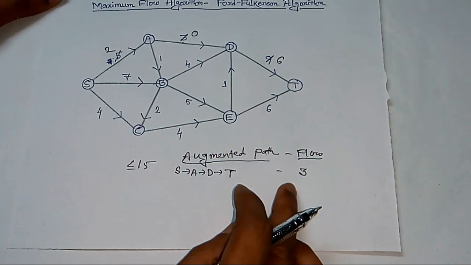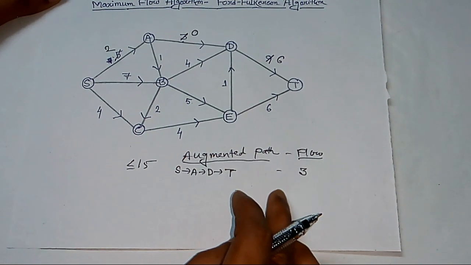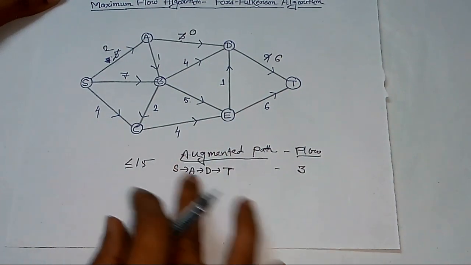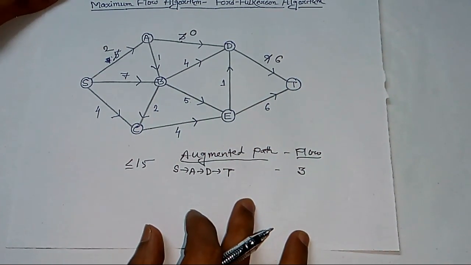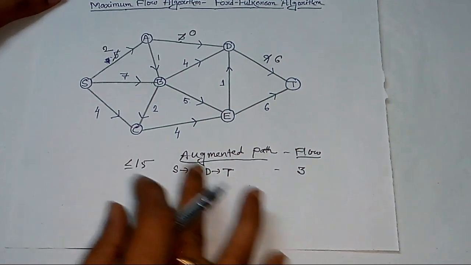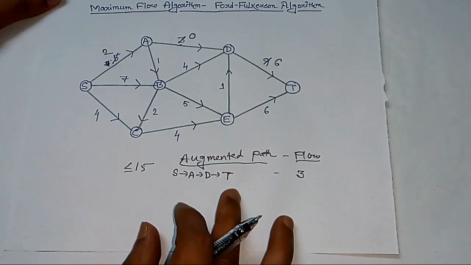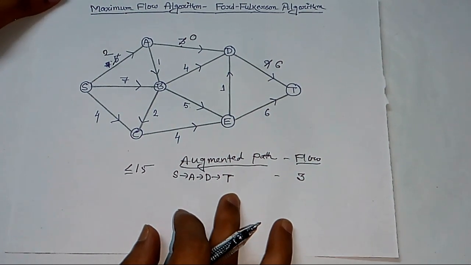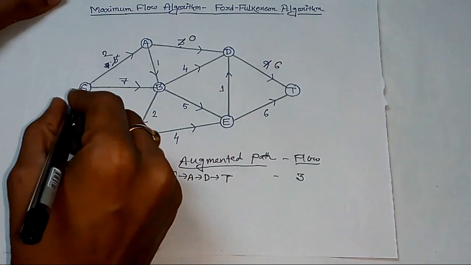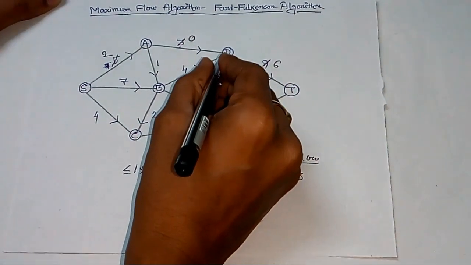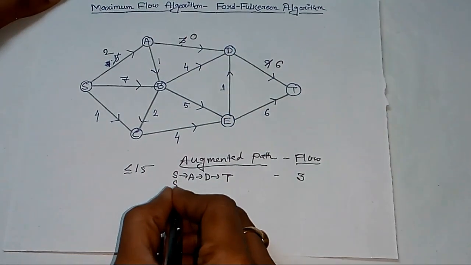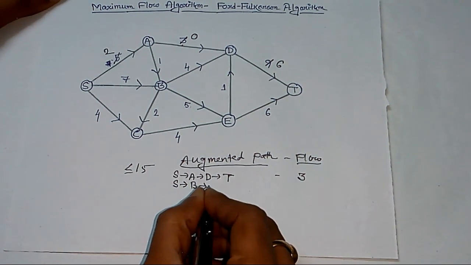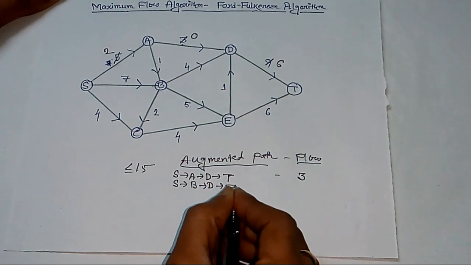Next we shall find another augmented path, and we shall find the corresponding flow. And remember, these augmented paths are selected arbitrarily. There is no restriction on finding the augmented path. You can find any augmented path where non-zero flow is possible. Next we are finding another augmented path. Here you see that we are selecting S to B, from B to D, and from D to T. So we are selecting this path S to B, from B to D, and from D to T.